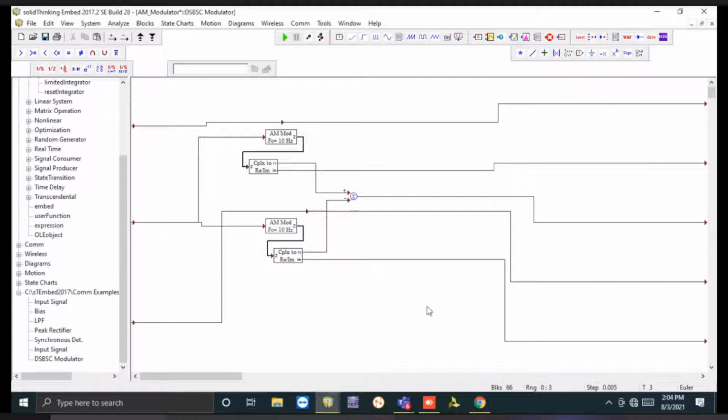Now it will go inside this DSBSC modulator. If you see right here, this can be ignored.